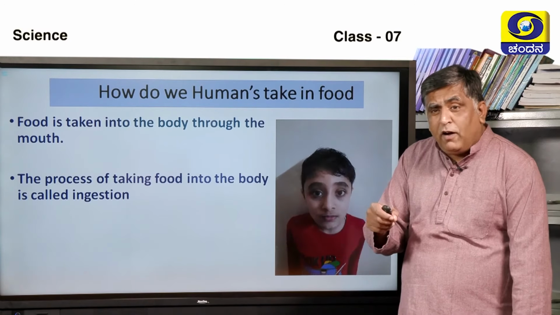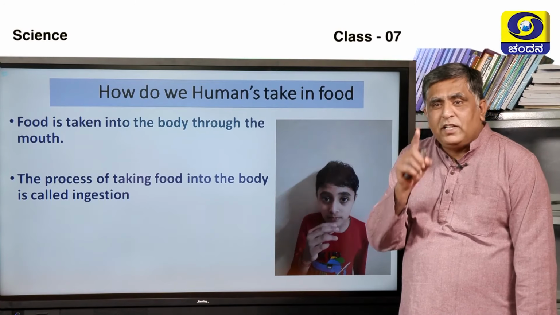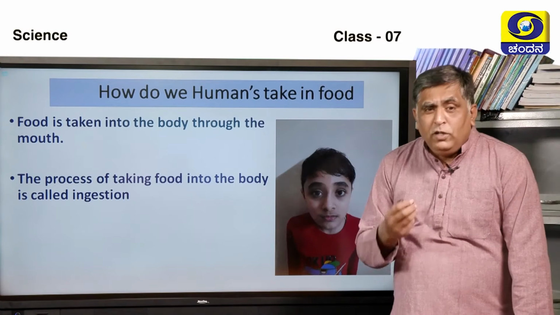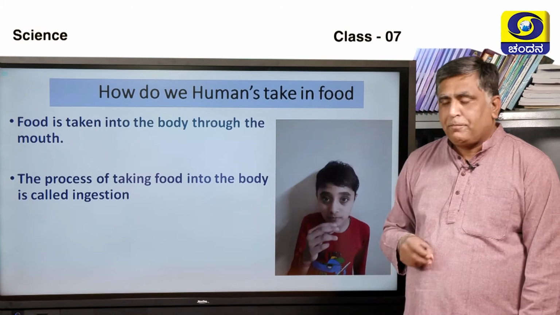The process of taking food into the body is called ingestion. Ingestion is the first step of digestion. So, the process of taking food into the body is called ingestion.